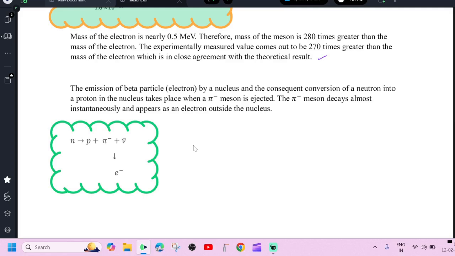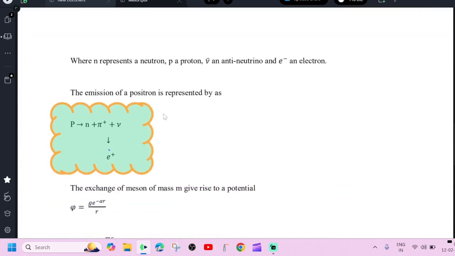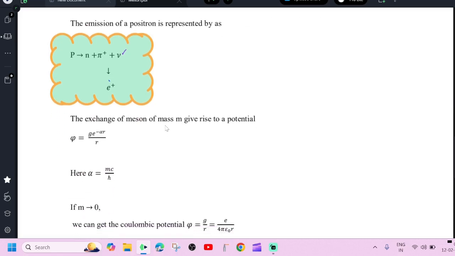Then pi minus is immediately converted into an electron with the emission of antineutrino. Here, the emission of a positron is given by the relation. Proton is converted into a neutron with the emission of pi plus. Then pi plus changes into a positron with the emission of neutrino.